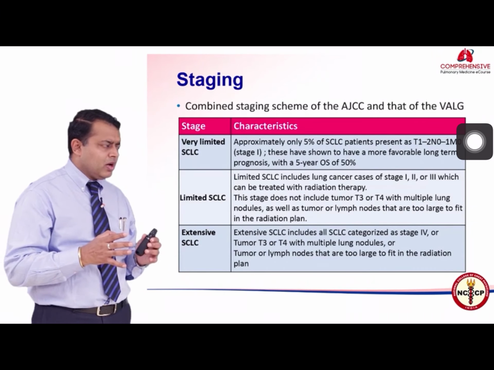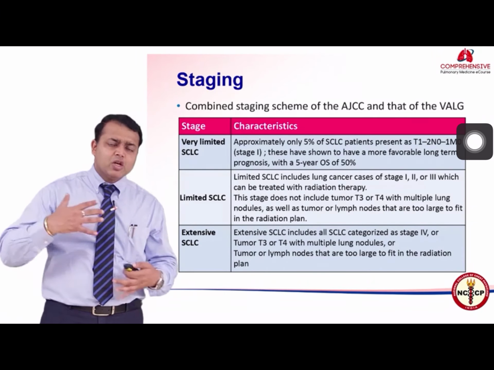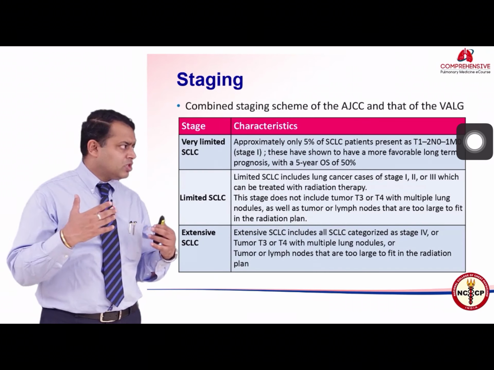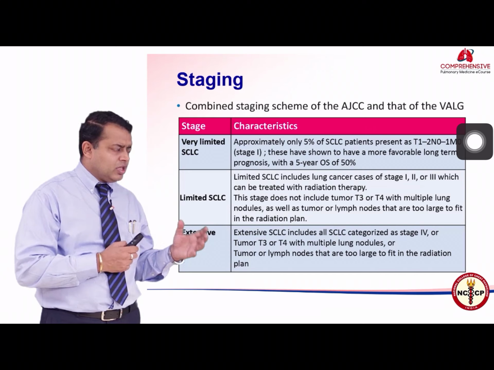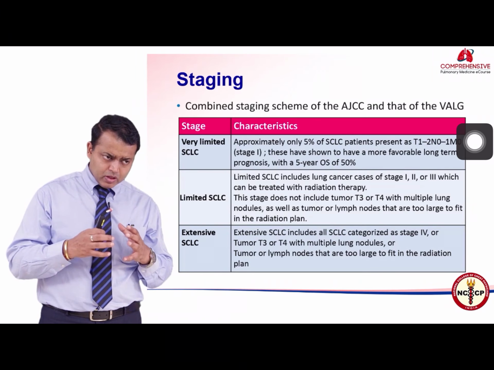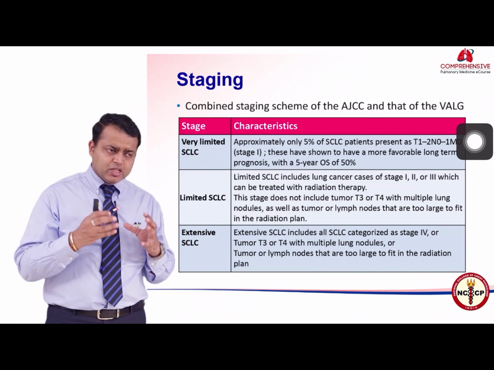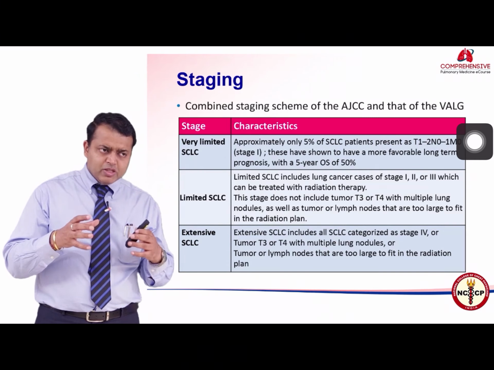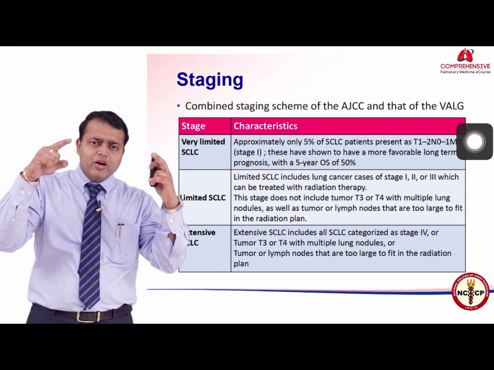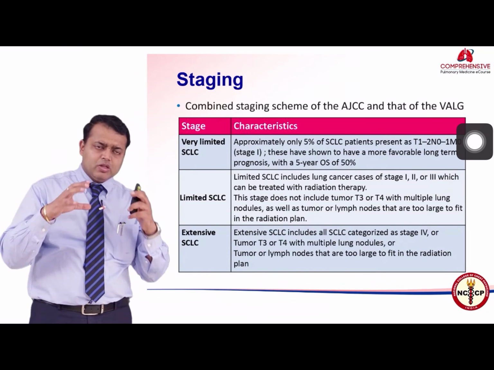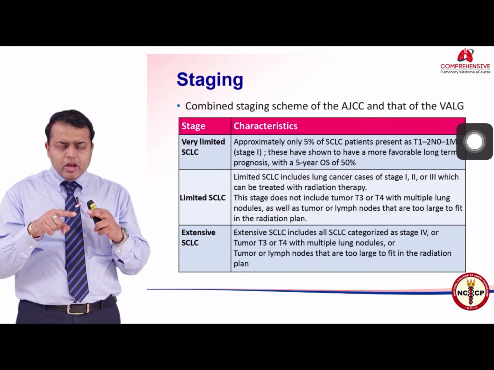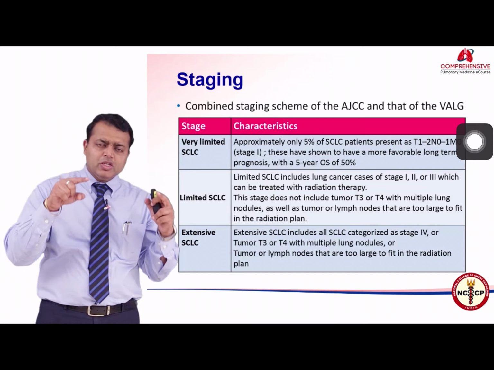Limited stage is one which doesn't have any extrathoracic spread, but they are stage 2 and stage 3, and generally these are treated with radiation and chemotherapy concurrently. The definition of limited stage disease is that the entire disease in the thorax can be taken into one radiation portal. That means the radiation beam encompasses the entire volume of the disease in the lung.